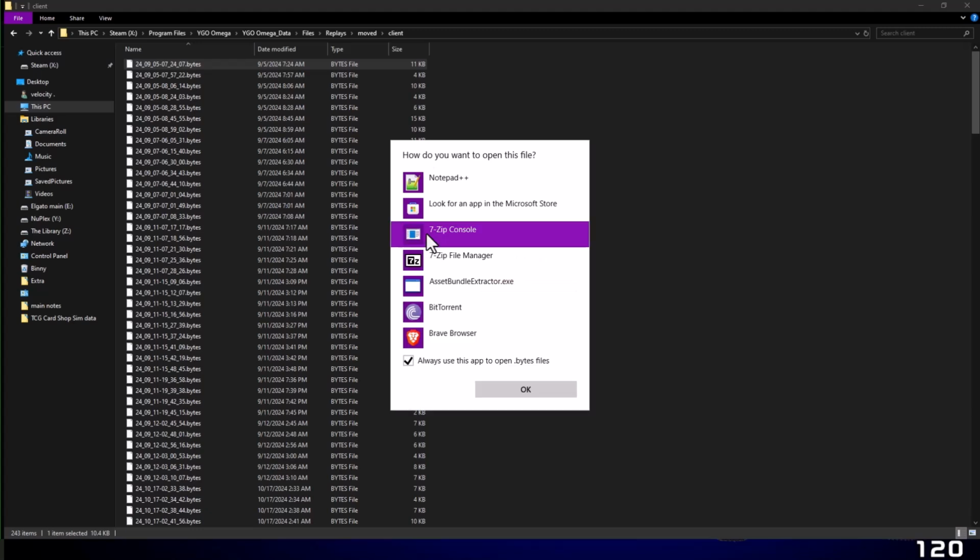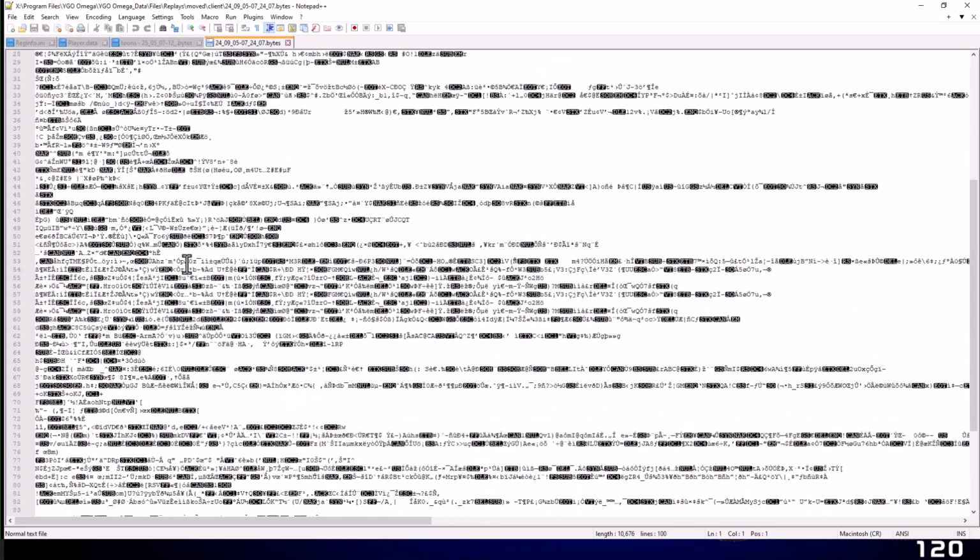So say for instance, I want to see what this file looks like. It literally just looks like a bunch of gibberish. You're not going to be able to understand this, and neither am I. I have no idea what I'm looking at, and it's in Notepad++. So looking at this is like, I don't even know, dude. I don't know what I'm looking at.